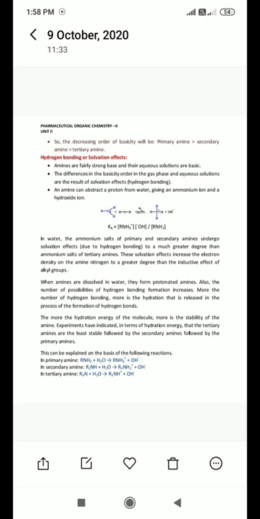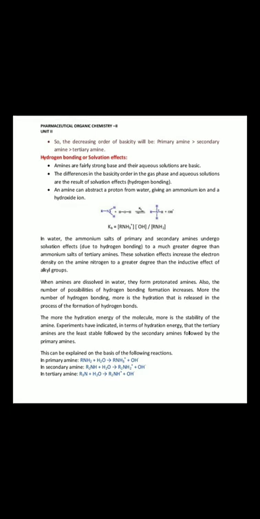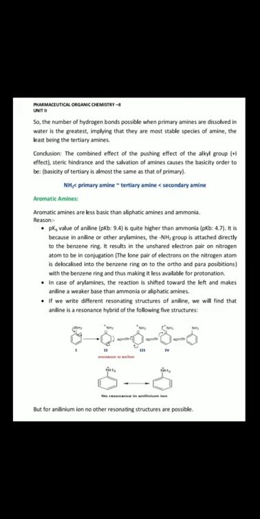The solution or hydrogen bonding effect is dominant over the inductive effect. When amines are dissolved in water, they form protonated amine. This is all about the different basicity, why the basic nature happens, and which is more basic. This is mentioned here. You should read it yourself and understand the things.